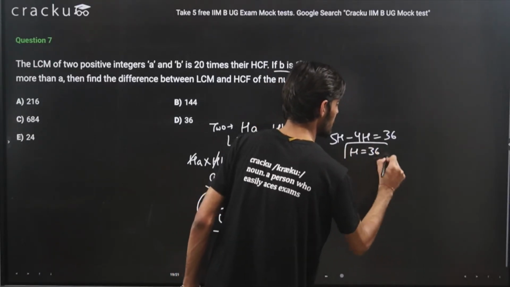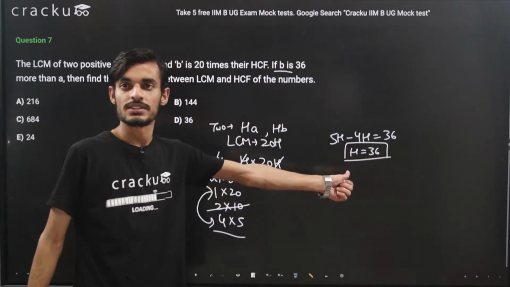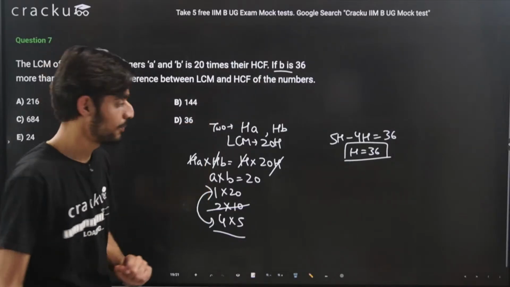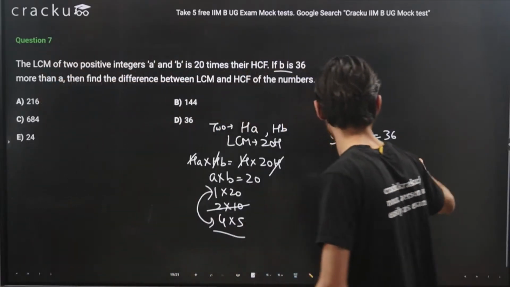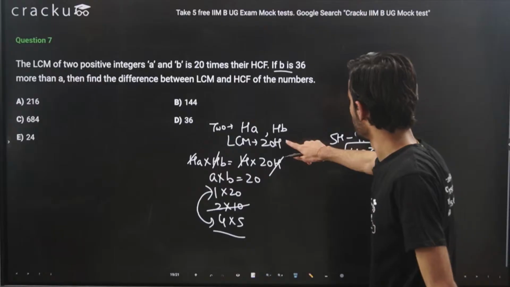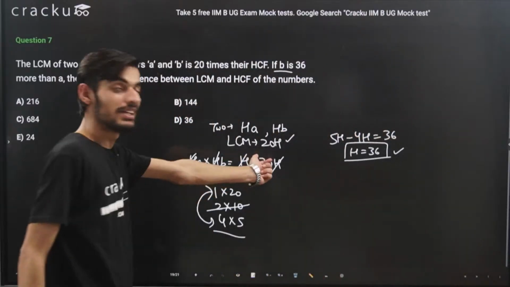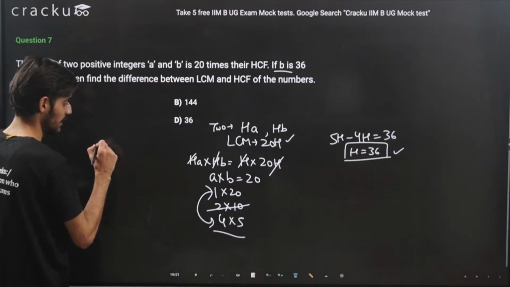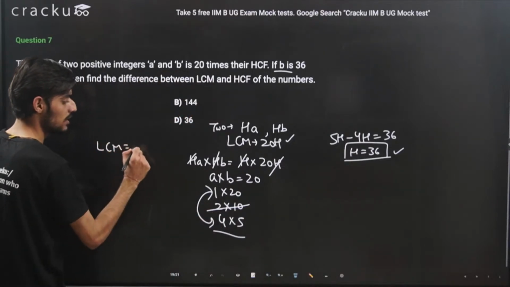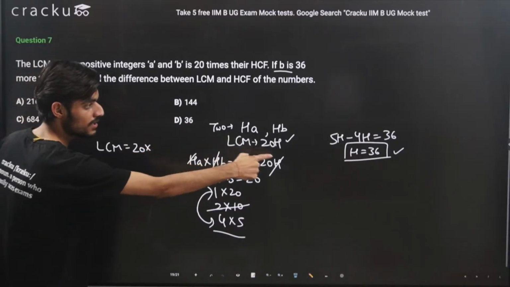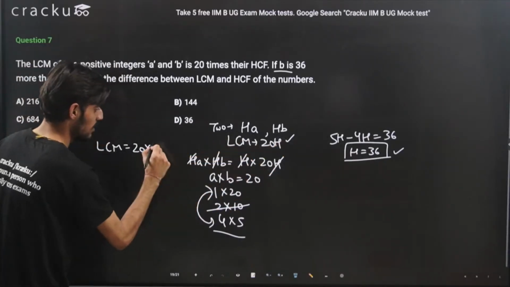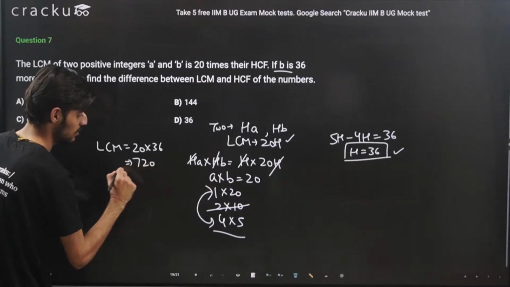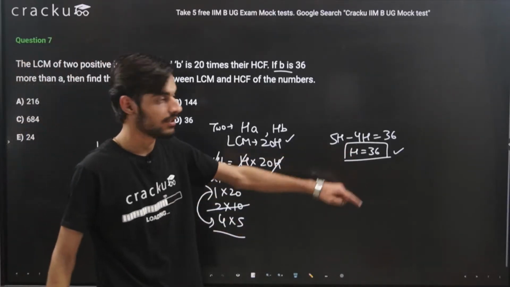Okay, so we have got the HCF of the two numbers, that is 36, with the help of the second condition, that B is 36 more than A. So we have already got the HCF, so we can easily calculate the LCM also, because LCM is 20 times the HCF. So LCM is equal to 20 times HCF. HCF is 36. So this will come out to be 720. So this is the LCM and that is the HCF.